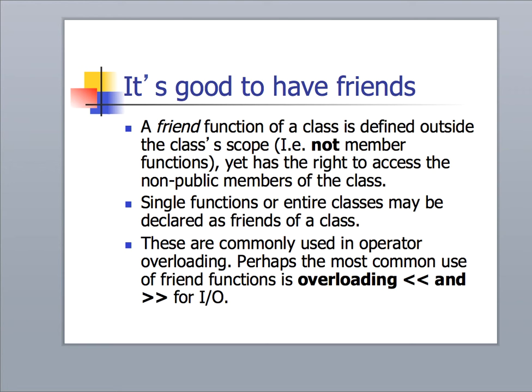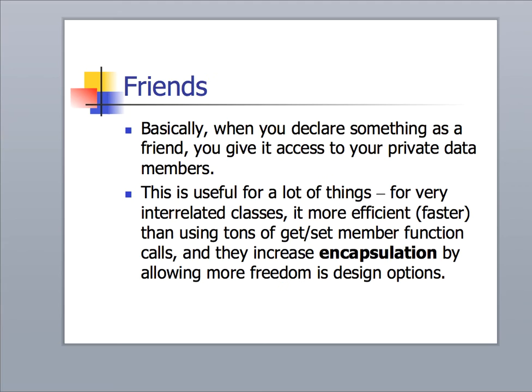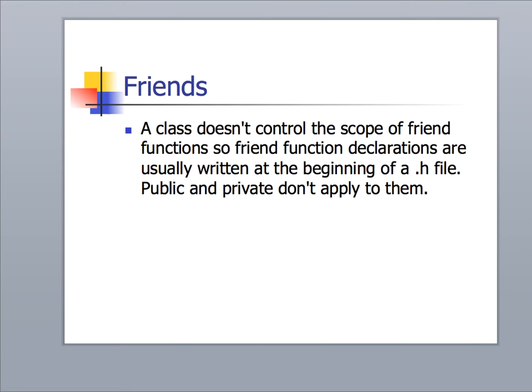There are some legitimate uses for it, and in particular we'll talk about those uses in the context of operator overloading, especially when we're overloading things like the insertion and the extraction operators for I/O and certain other kinds of overloaded functions. And this is just saying what I just said, that you're giving access to the private area and you're violating some of the encapsulation concepts. We don't control the scope of the friend functions, so usually they're at the beginning of a header file, and things like public and private don't apply to them.